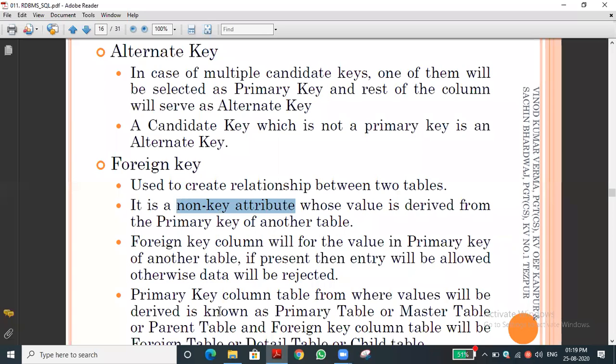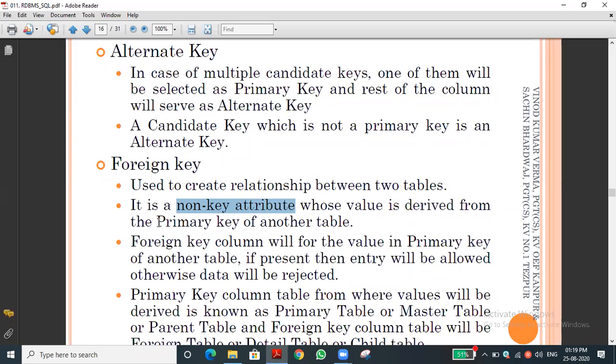Columns. Yes, columns. Very good. Non-key attribute means what? The attribute should not be any key in the second table, table 2. So that is called the child table. The second table, table 2, we discussed in our example, that is called the child table. Now you can see it is a non-key attribute whose value is derived from the primary key of another table.